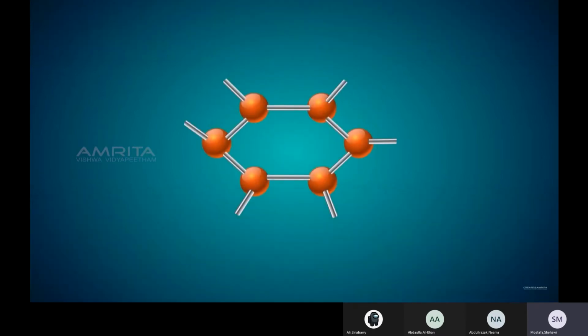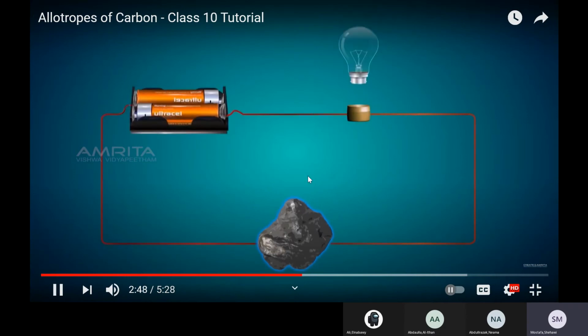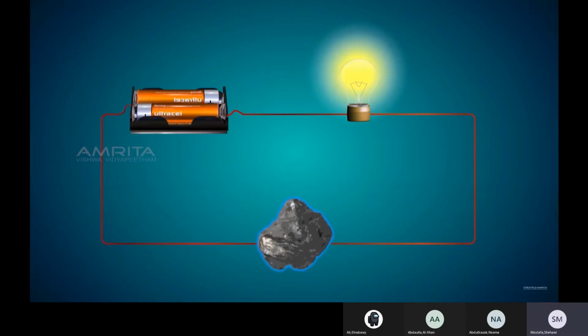One of the carbon-carbon bonds is a double bond. Thus, the valence of carbon is satisfied. Since one electron of each carbon atom in graphite is free to move about, some carbon atoms are free to move because each one is linked to 3. Not all of them make a 4th link with the other layer, but we will find some carbon atoms have one free electron. That's why graphite conducts electricity. Graphite, like the one in your pencil, this is graphite. Graphite is a good conductor of electricity.